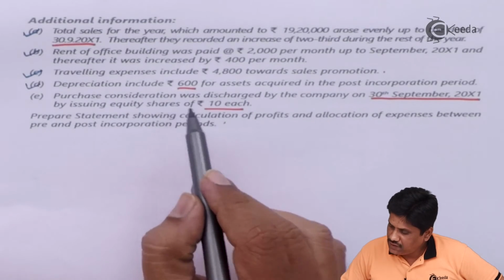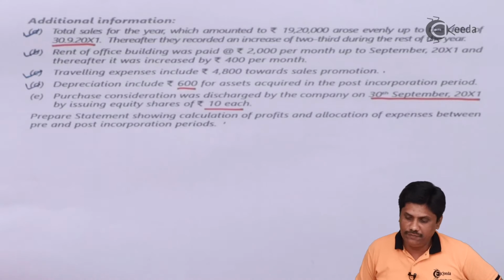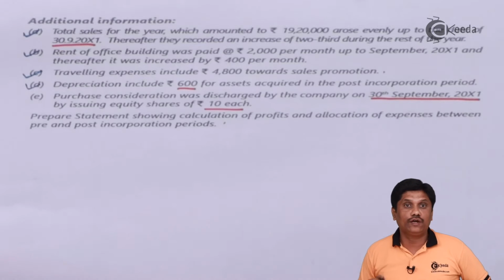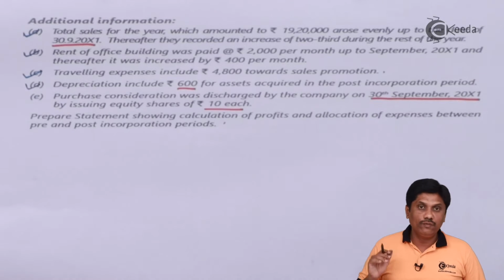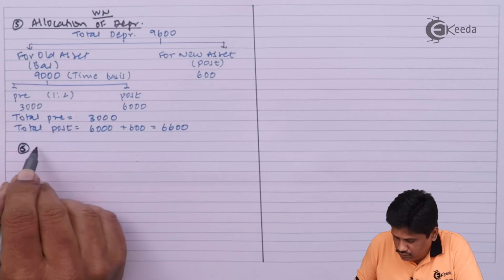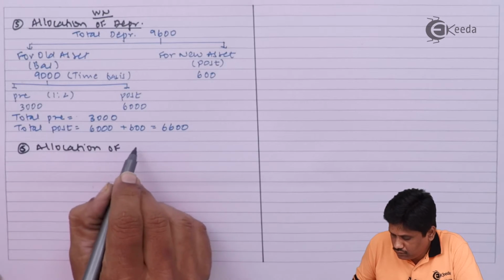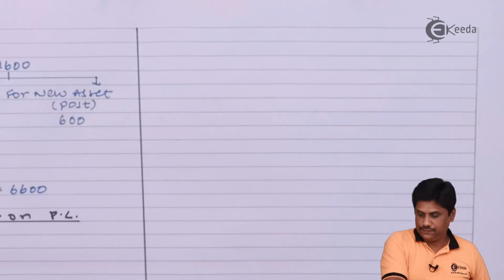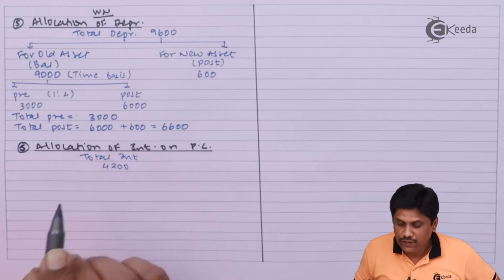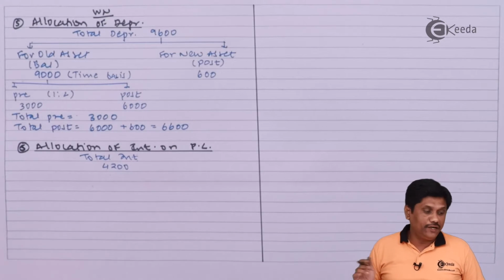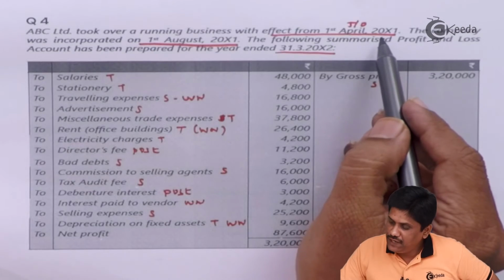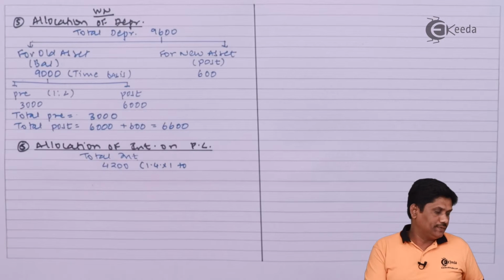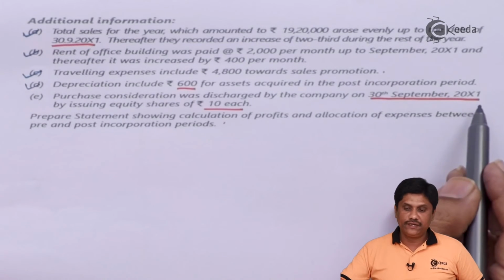Next, purchase consideration was discharged by company on 30th September. So interest on PC will be calculated up to this date, and this date will be used for dividing the interest on PC. So one more working note. Total interest to vendor 4,200. It is from the date of takeover up to the date of payment. Takeover date is 1st April 2000x1. It is paid up to what date? It is paid up to 30th September x1.